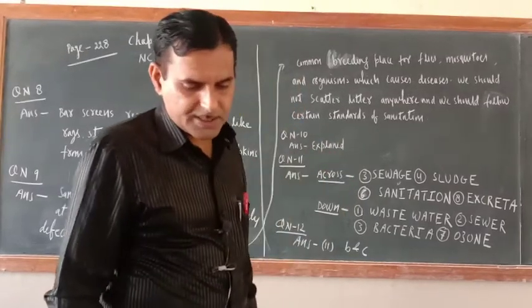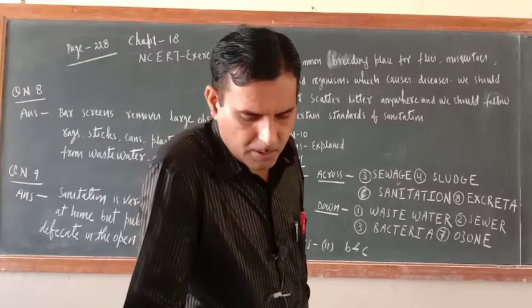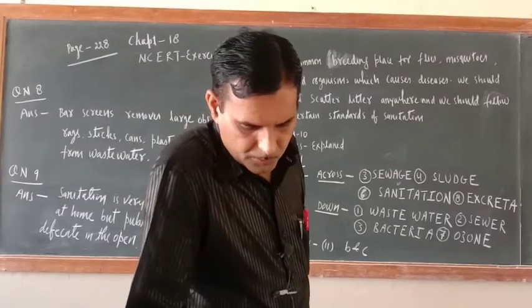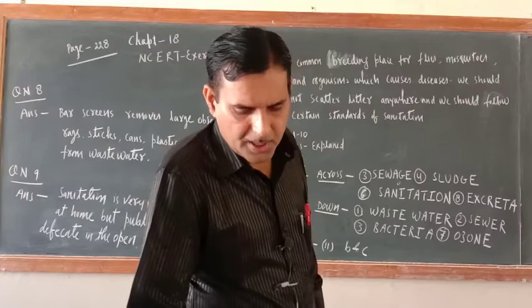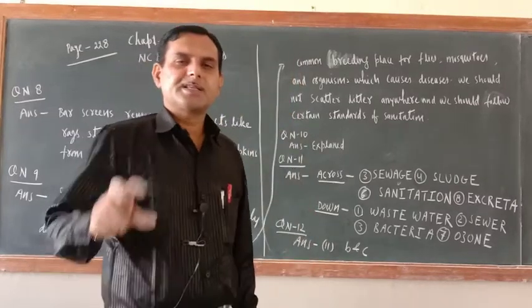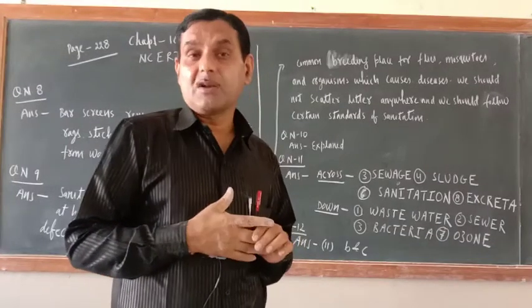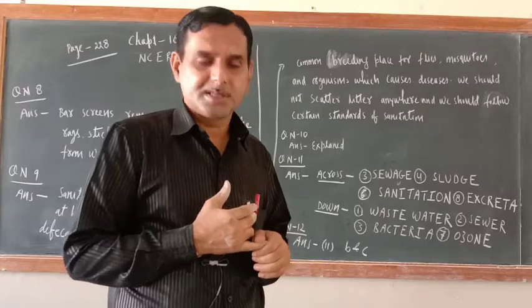Okay, next one is question number 12. Study the following statements about ozone. First option: it is essential for breathing of living organisms. No, what is essential for breathing of animals is oxygen gas.